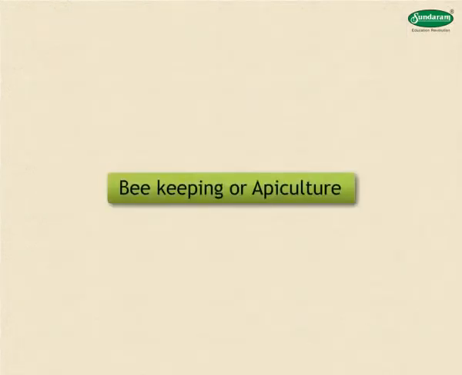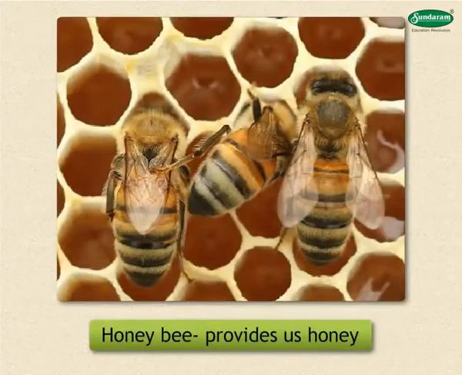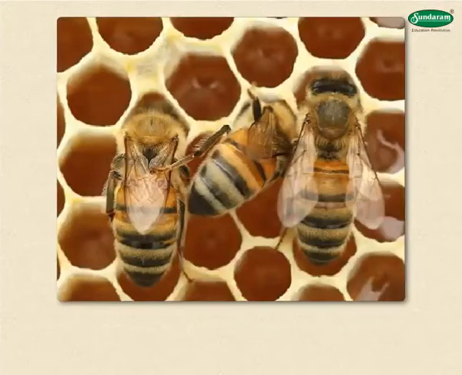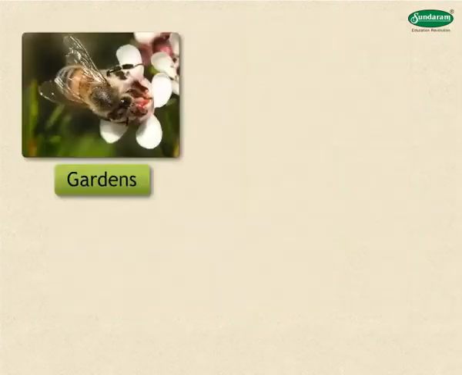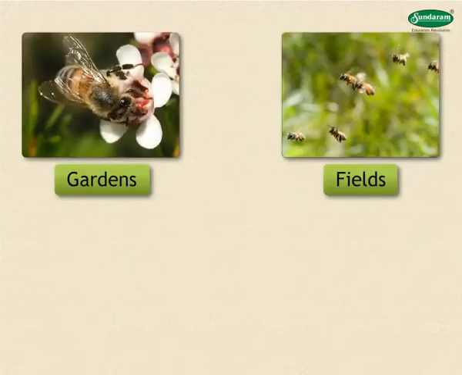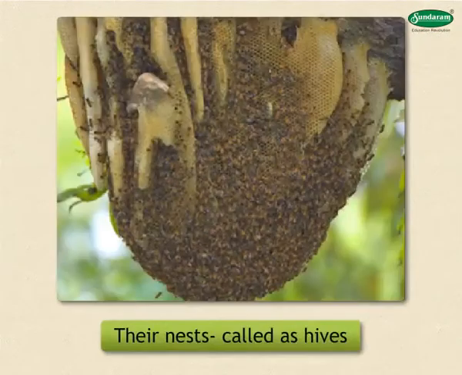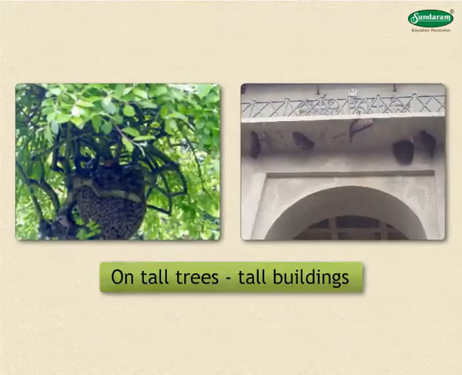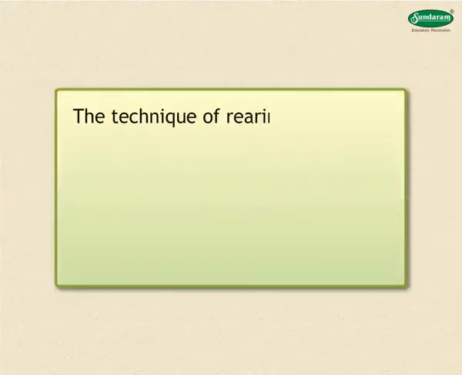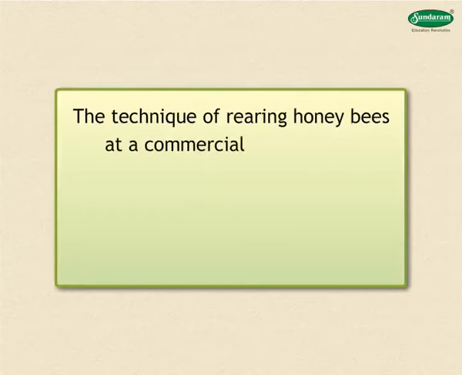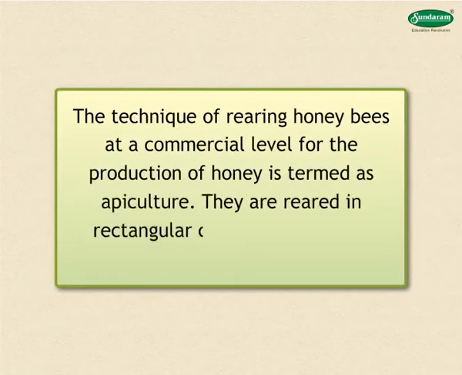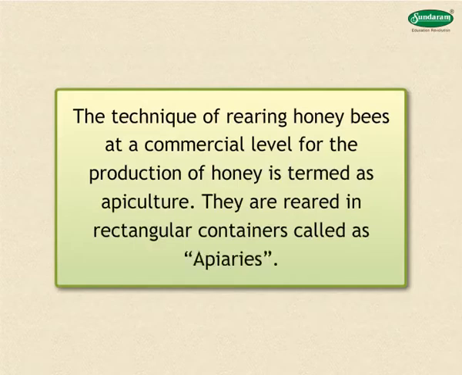Beekeeping or apiculture. Honey bee is the insect which provides us honey, a nutritive food. Honey bees are commonly seen flying in the gardens, over the fields and in forests. They build their nests, called hives, on tall trees and even on tall buildings. The technique of rearing honey bees at a commercial level for the production of honey is termed as apiculture. They are reared in rectangular containers called apiaries.